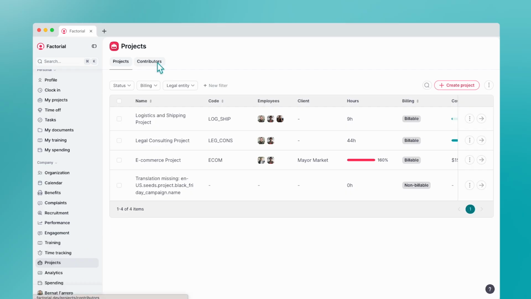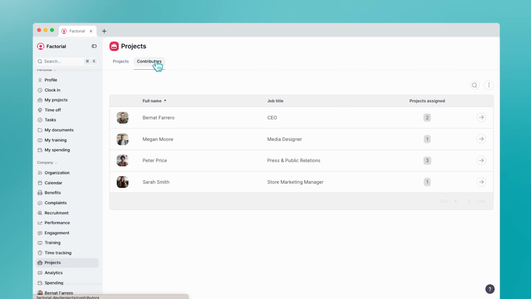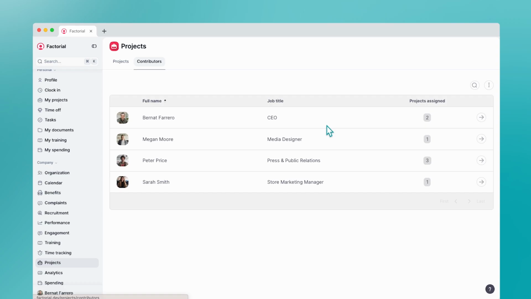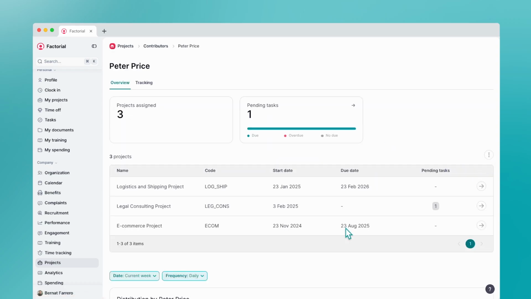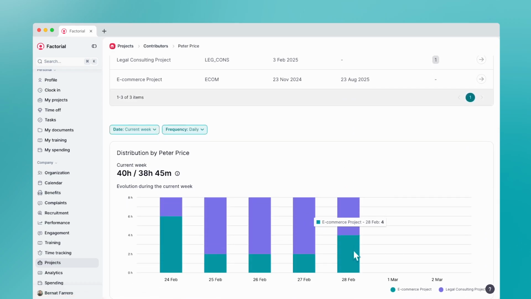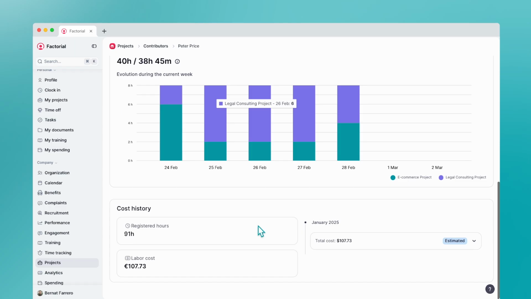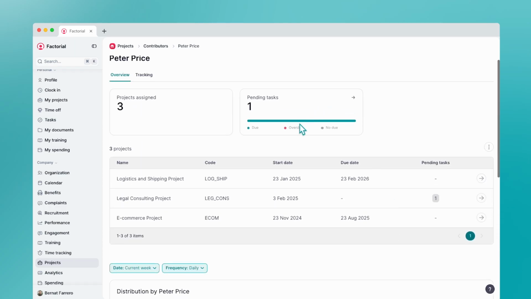Here, we created a new view for managers where they can see all the employees contributing in projects of the company. From there, they can click in the specific view of an employee where they can see the time tracking assigned in projects of the company, the expenses registered in those projects, and also every task assigned to each project.